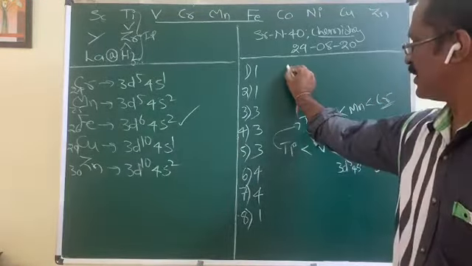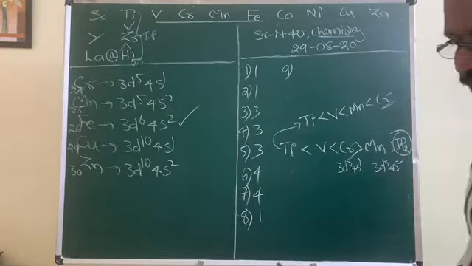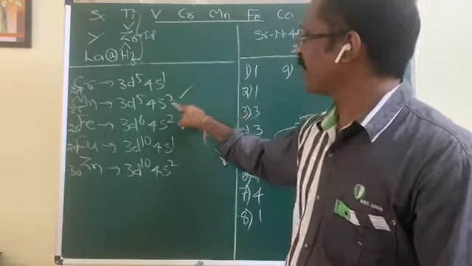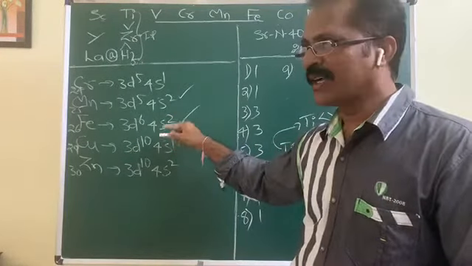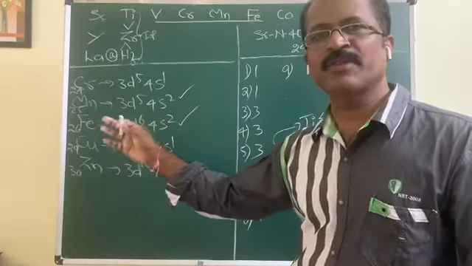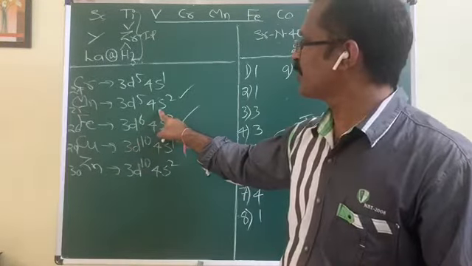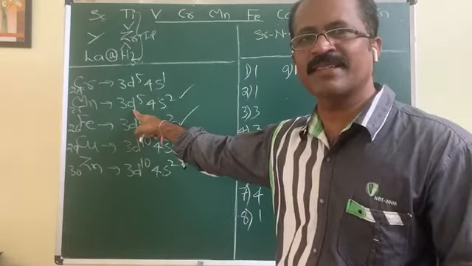Then move to the ninth question. Correct IP3 value order for manganese and iron. We have been given configurations here. Now you have to compare their IP3 values. IP3 is related to removal of the third electron from that element. Here you have to remove the third electron from a stable 3d5 configuration. It is difficult.